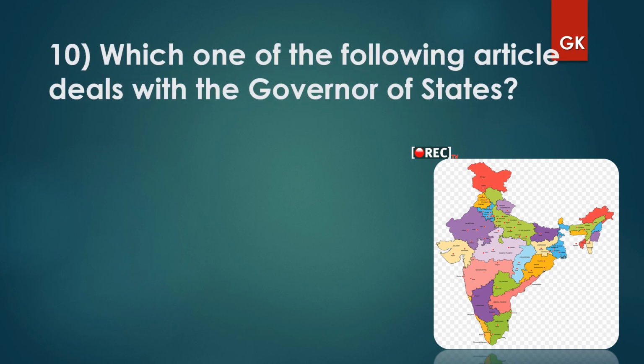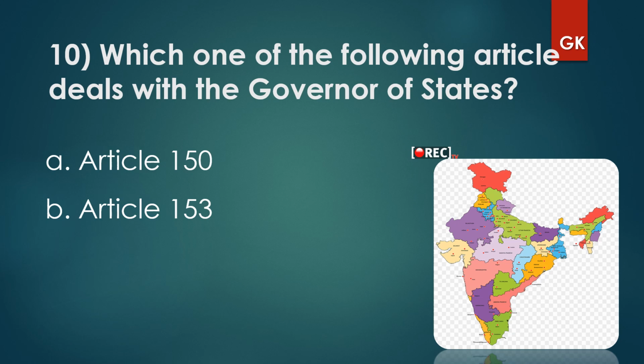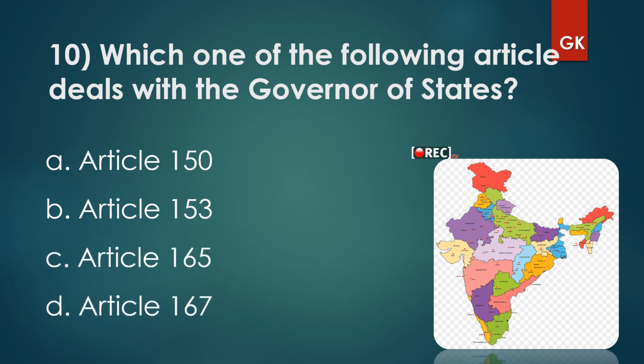The 10th question. Which one of the following articles deals with the governor of the states? Article 150, Article 153, Article 165, Article 167. Which article deals with the governor of states? It's Article 153. So Article 153 deals with the governor of states.